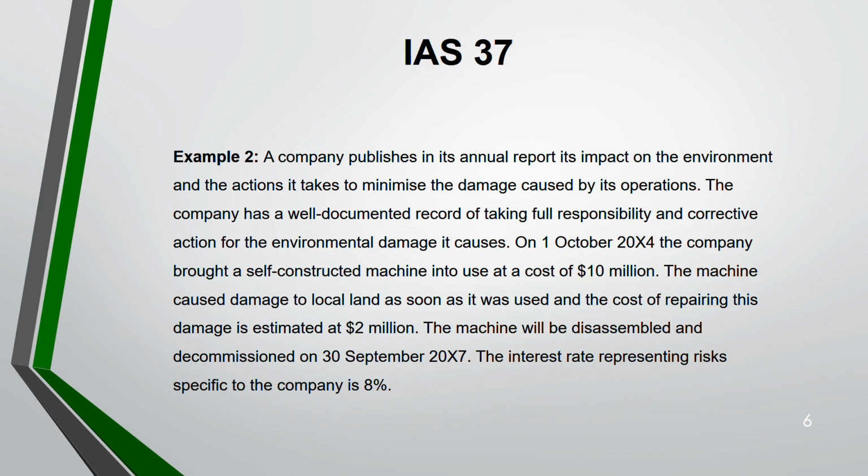Example 2. Company is publishing their annual report. Okay. Publishes in its annual report their impact on the environment and the actions that they are taking to minimize the damage. So the company has a well-documented record of taking full responsibility. On 1st October 2005, the company published its annual report.